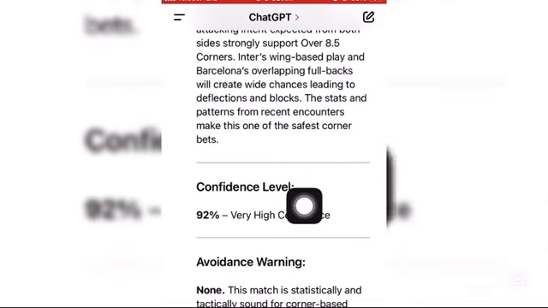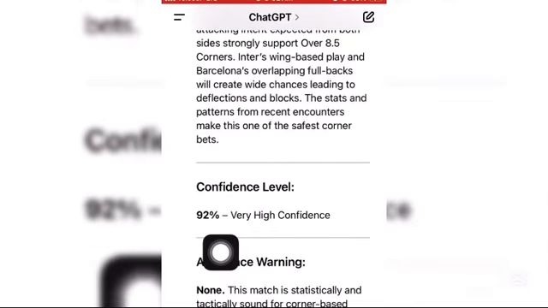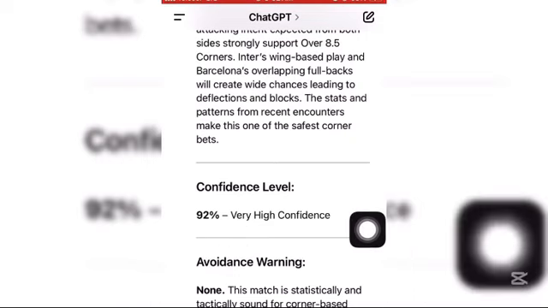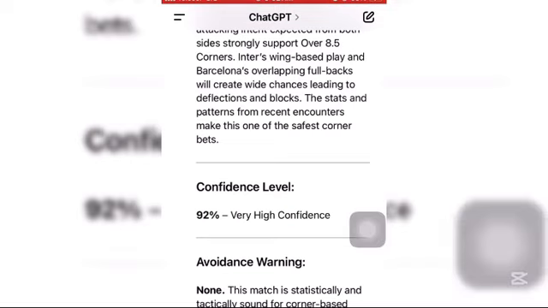So when you scroll down a little bit, you can see the confidence level, and as you can see, 92%, very high confidence. So even this particular AI has over 90% confidence level. That shows that this particular match between Inter Milan versus Barcelona can surely end over 8.5 corners.